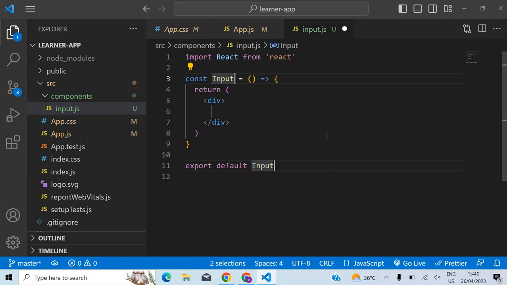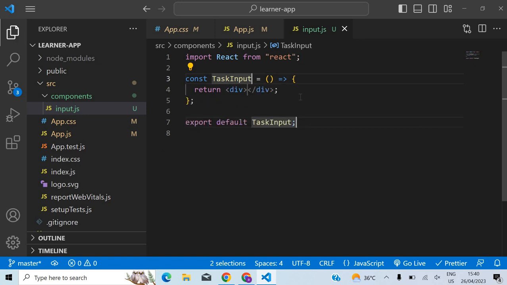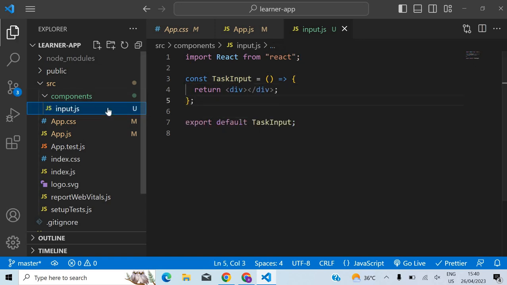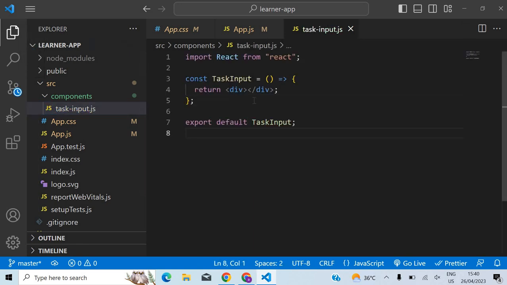Okay, so I can name this as task input, because the name input seems too generic. Let me rename that task input. So what do we put here? Is that a normal division?